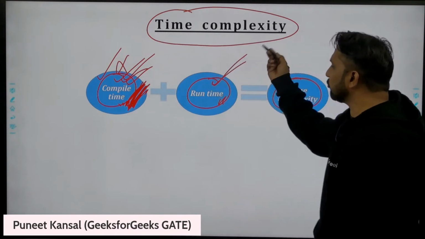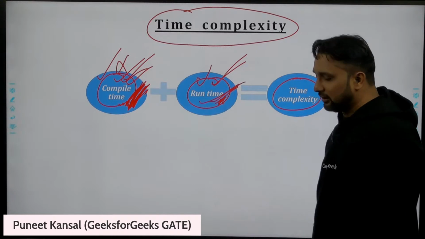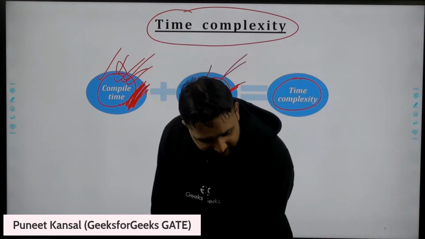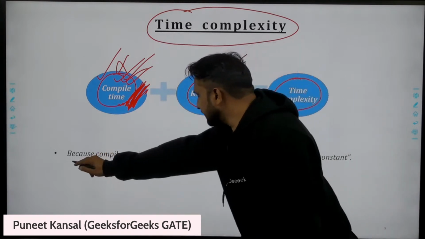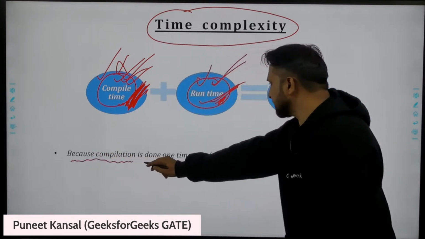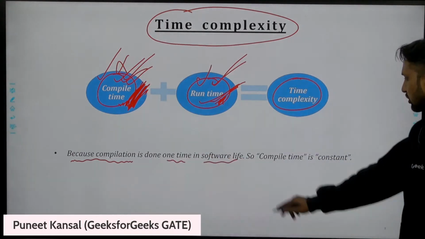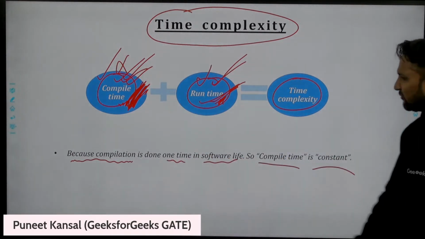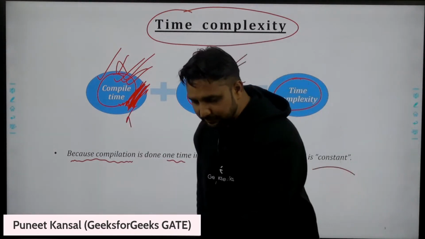So the time complexity of an algorithm is the time taken while running, the time taken during execution. Compilation is done only one time in a software's life, so compile time is constant, and that's why we do not consider it. We consider only runtime in the time complexity.